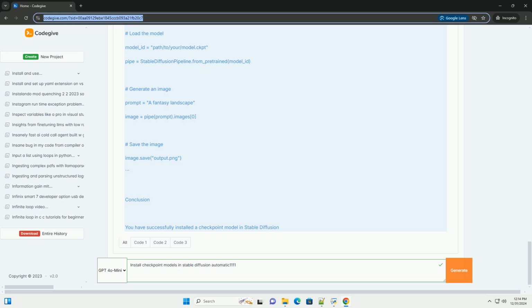Step 3. Install required dependencies. Install the necessary dependencies using pip. Bash. pip install -r requirements.txt.